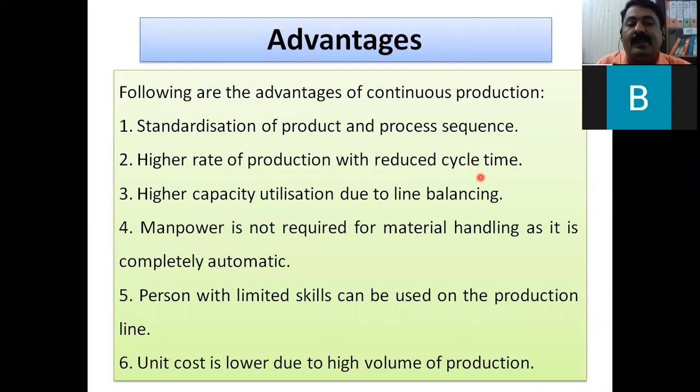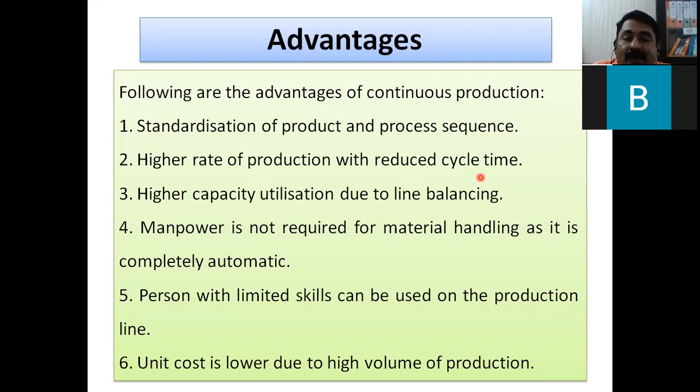Then higher capacity utilization due to line balancing. There are different lines. For example, let us take the automobile example: the chassis, the body building, and after the body, it will go to painting. The painting line is different. Like these, different lines are there. So all are balanced. It is not the case that all things are ready and now 1000 vehicles are waiting for the painting line. No, it will not happen.